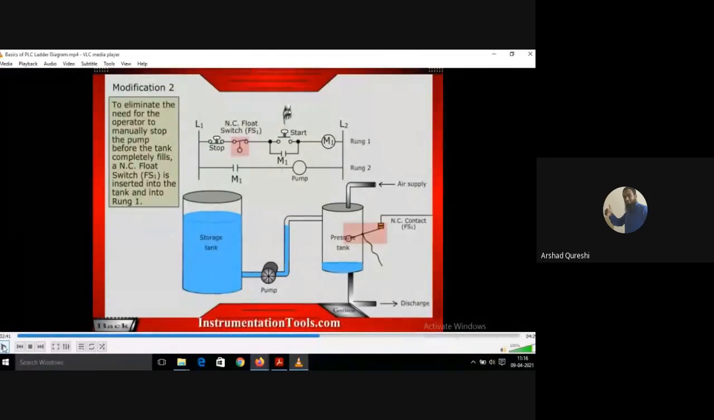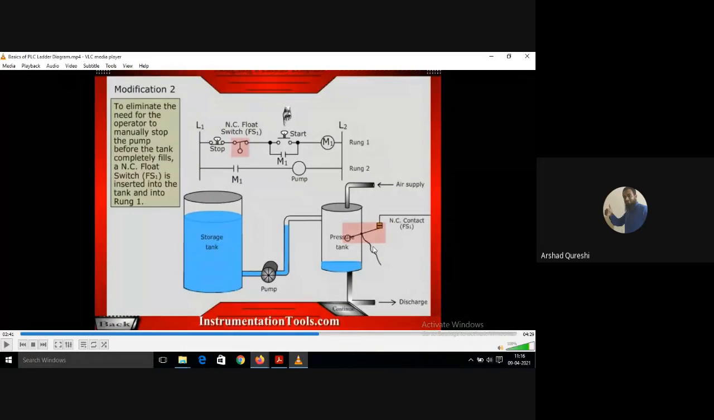See now, he is going on to the next step. Now he is going towards more automation. He has put a normally closed float switch FS1 at the top of the pressure tank. What will happen when the water level increases and it reaches the float? There is a float here. It will reach the float of the normally closed contact.